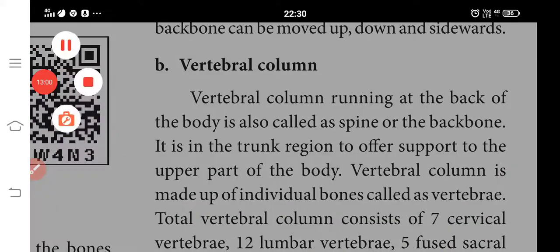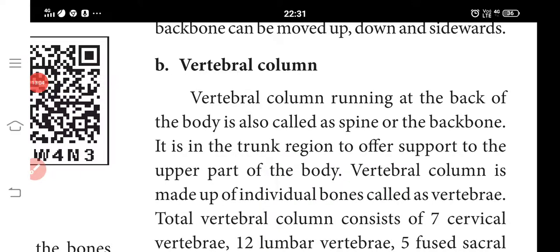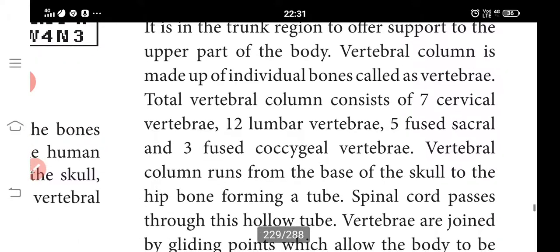Next one is the vertebral column. The vertebral column, running at the back of the body, is also called the spine or the backbone. It is in the trunk region and offers support to the upper part of the body. It is made up of individual bones called vertebrae. The total vertebral column consists of 7 cervical vertebrae, 12 thoracic vertebrae, 5 lumbar vertebrae, 5 fused sacral and 4 fused coccygeal vertebrae. It runs from the base of the skull to the hip bone, forming a tube.